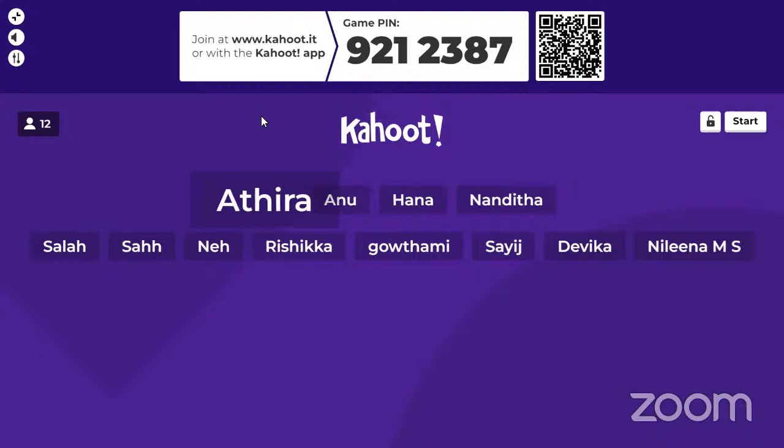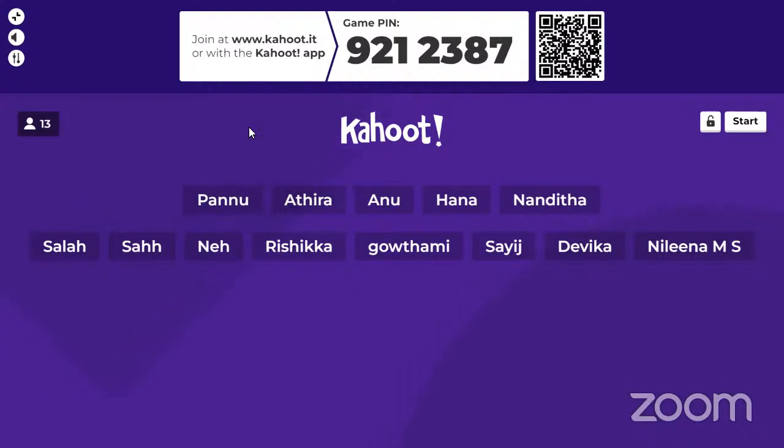If you don't have two different browsers, you can still play this game. What you can do is use the split screen option on your computer. On one screen, you can use the Kahoot website, and on the other screen, you can use our YouTube Live. That's how you have to play this game. So these are the three ways in which we can play this game. This is the game pin for our demo session. After this, we'll be moving on to the real quiz. After a few more participants join, we'll be starting the demo session.